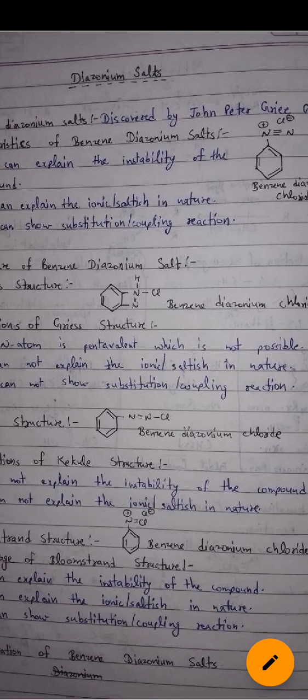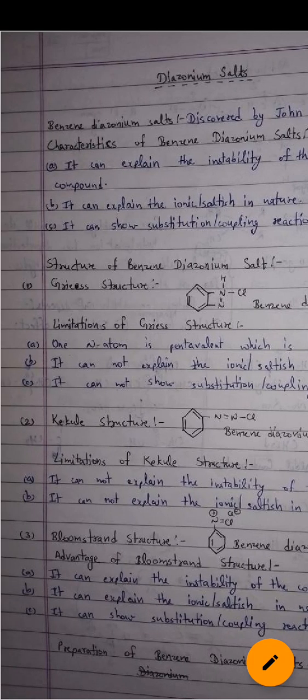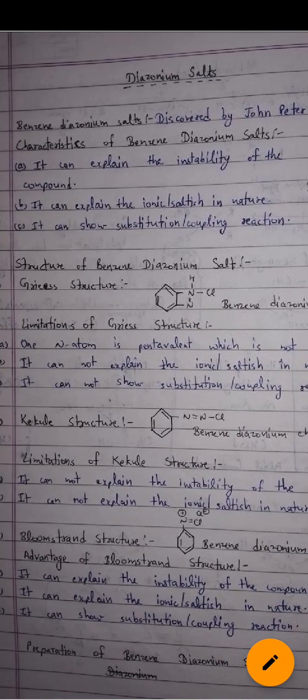A. It can explain the instability of the compound. B. It can explain the ionic salt nature. C. It can show substitution and coupling reactions. Structure of benzene diazonium salt. Griess structure of benzene diazonium chloride.